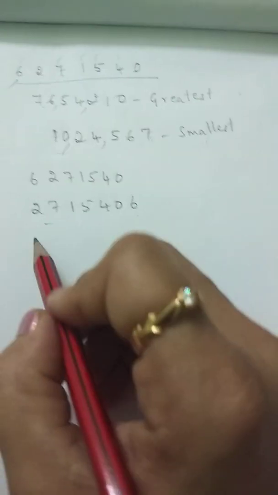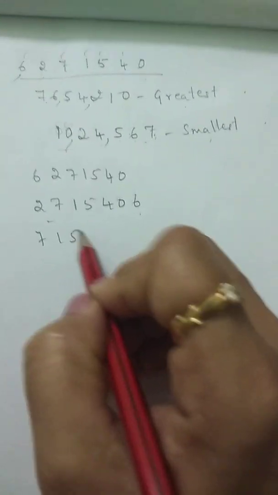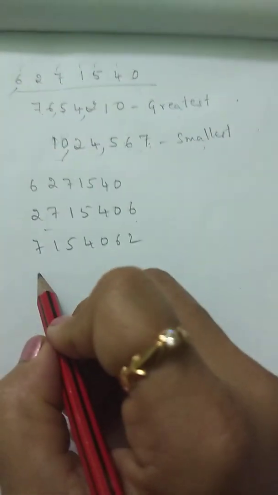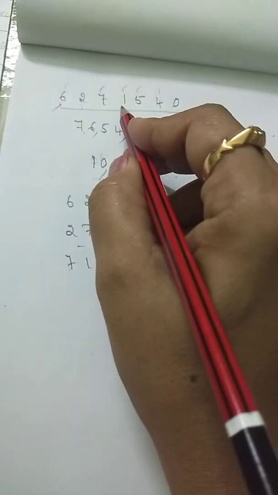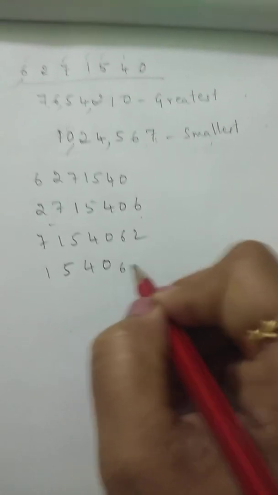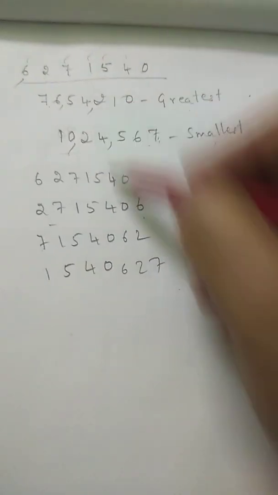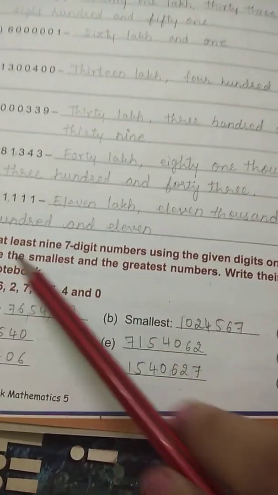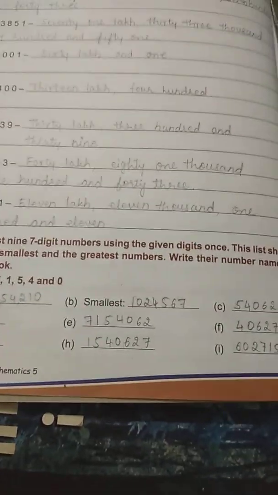Then after 2 you can go for 7155406 2. Then again 7, after 7 what is there? 1, so 1540627. Like this if you form, you can get 9. They have told at least 9 seven-digit numbers you can write.